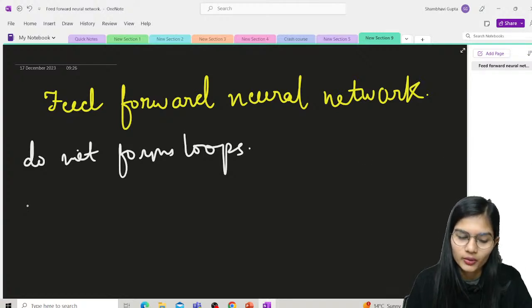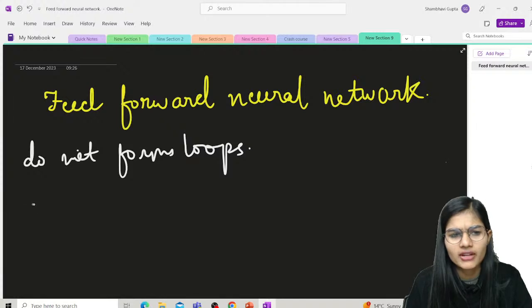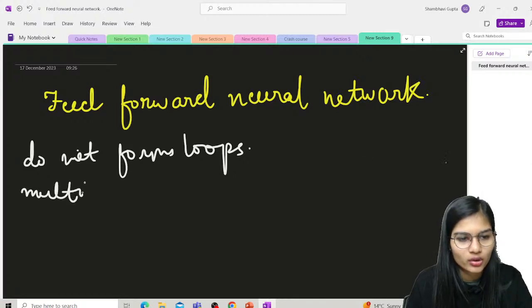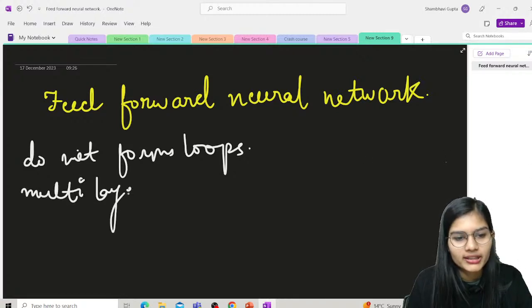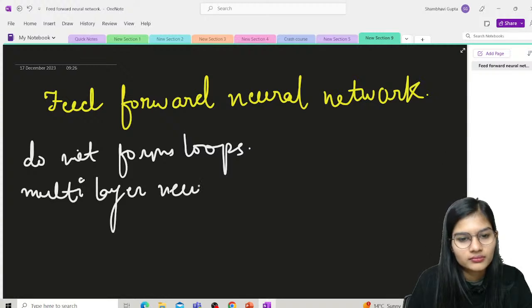All the information that we have gets passed forward. So this is also known as a multi-layer neural network. I will just write that also, multi-layer neural network, right?